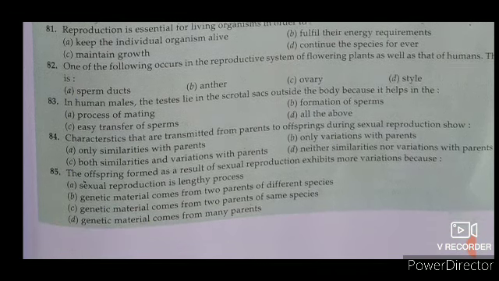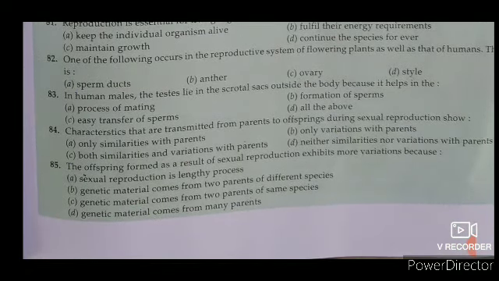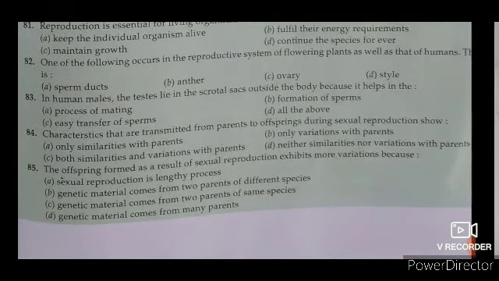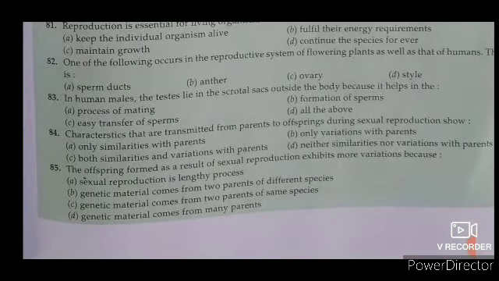Read the question number 82. One of the following occurs in the reproductive system of flowering plants as well as the humans. Then आपको क्या पता करना है? That is the ovary. Ovary is the structure that occurs in the reproductive system of the flowering plants as well as the humans, because ovary can be found in both cases, in plants and in animals.